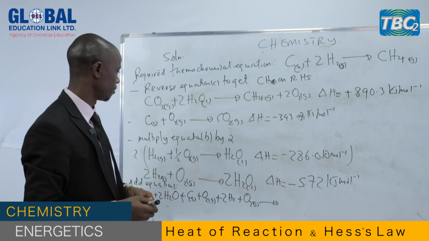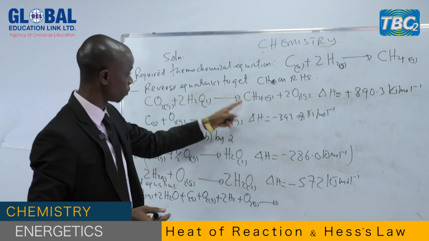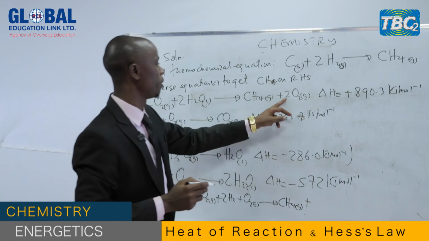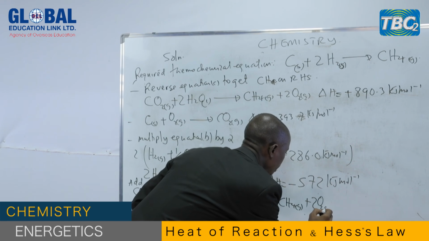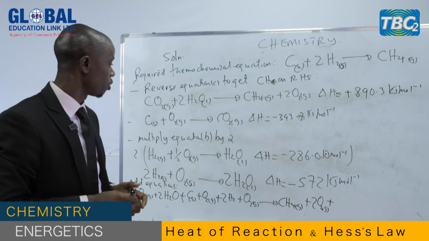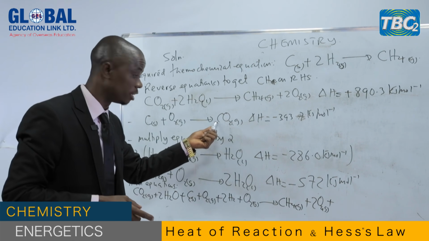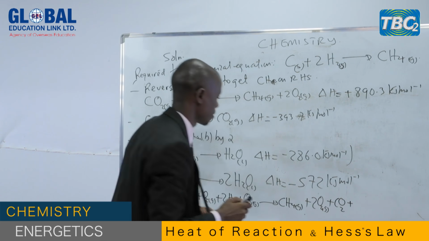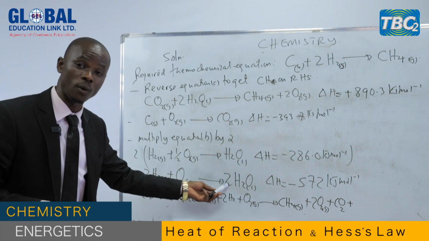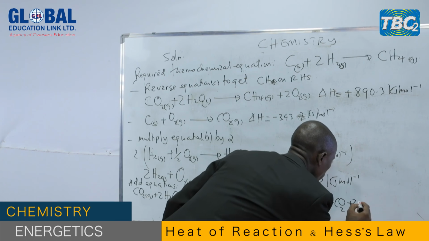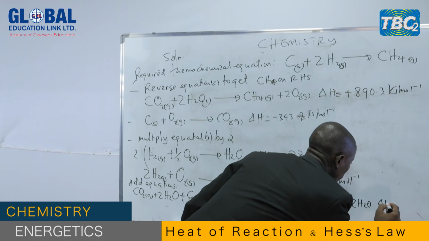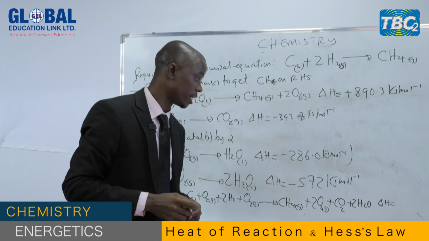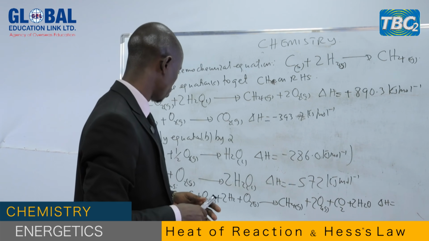So we go to the products. The first product, in the first manipulated equation, is methane gas together with 2 moles of oxygen gas. We go to the product for the second equation. That is carbon dioxide, plus, we go to the third one, 2 moles of water. The enthalpy change as well, you add, you sum, and that is Hess's law of summation of enthalpy change.